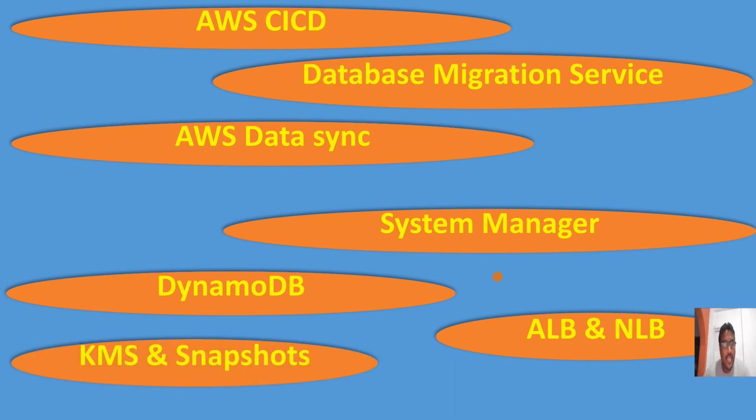Okay, then in security we have IAM, VPC, and KMS, Key Management Service, which you can use for encrypting and decrypting keys. Then another thing is snapshots, which are important for disaster recovery, DR. If your application goes wrong, you can use a snapshot for DR purposes. That can be an EBS snapshot or an RDS snapshot. How we can take, restore, and export them, I have already demonstrated in my previous session.